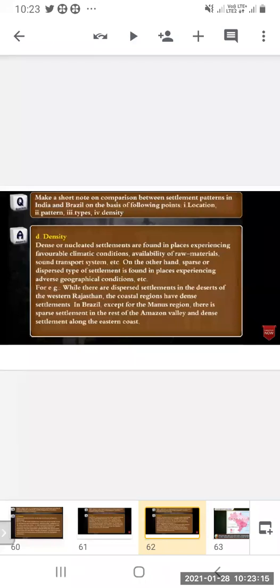So the coastal regions have dense settlement in Brazil. Along the coast, you can see dense settlements. Except for the Manaus region, there is sparse settlement in the rest of the Amazon Valley. Only in the Manaus region is there more population and settlement. Otherwise, in the rest of the Amazon Valley there is sparse settlement, and dense settlements along the eastern coast.